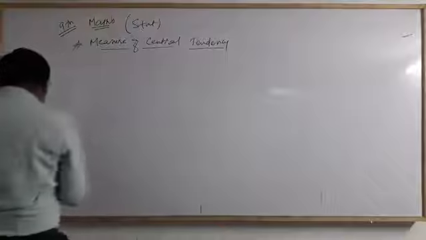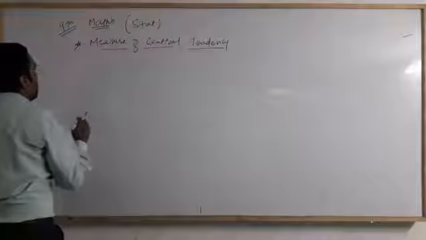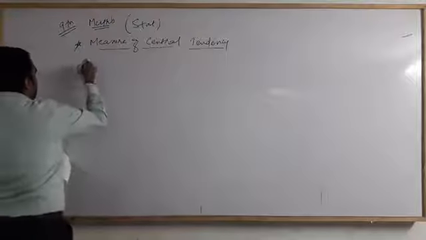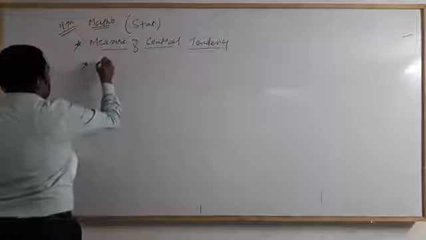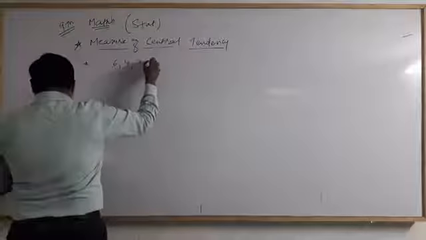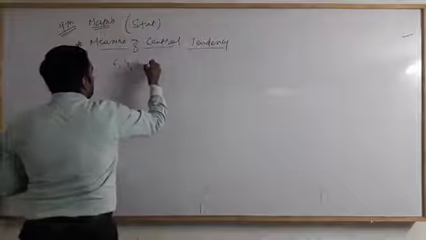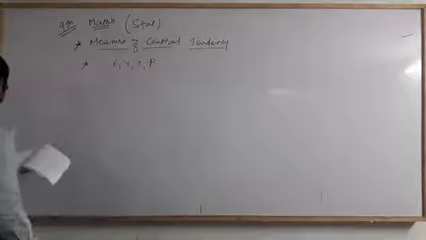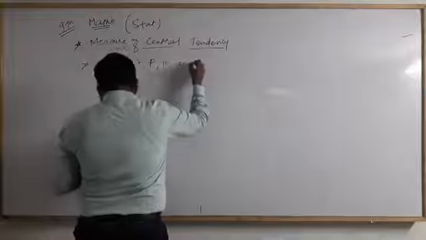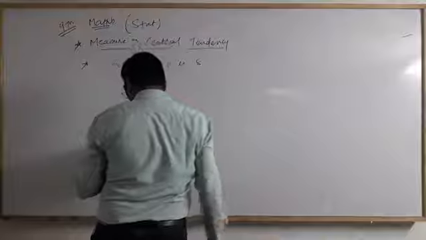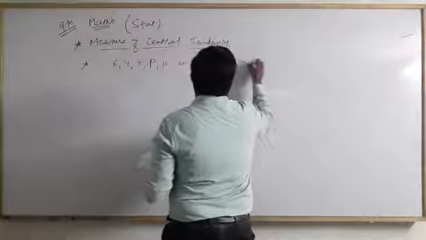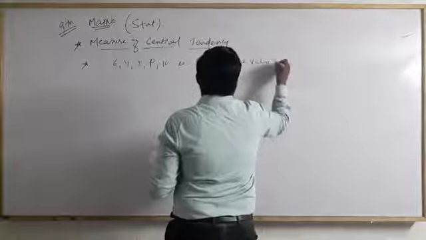If the mean of 6, 4, 7, p and 10 is 8, find the value of p.